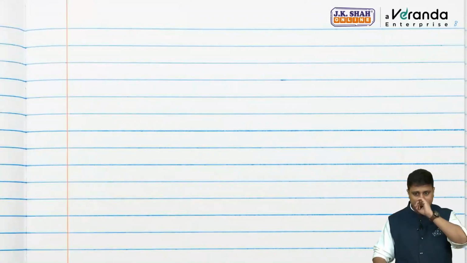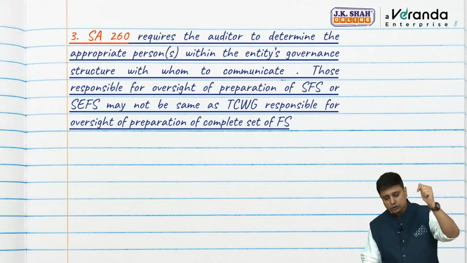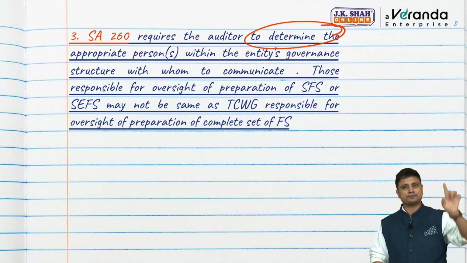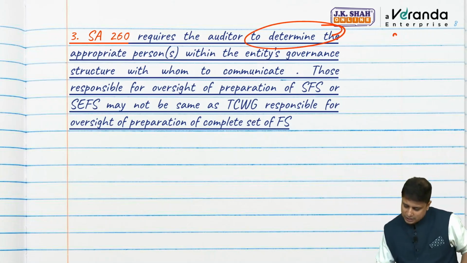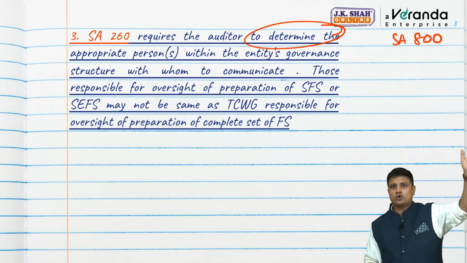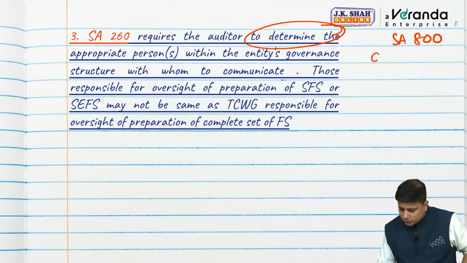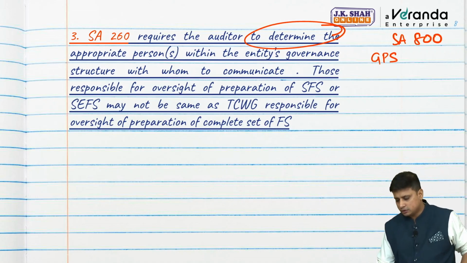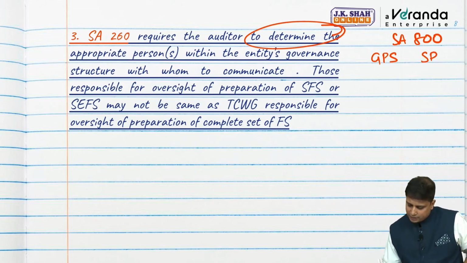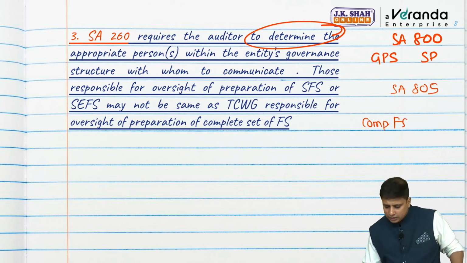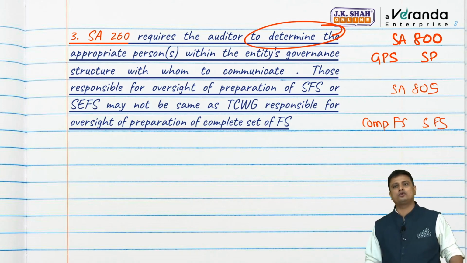You may also have to comply with SA 260. You need to determine who is going to be those charged with governance. Once again, in SA 800, if you recollect, there can be two those charged with governance. Those who have not seen SA 800, please go to the playlist and revise that. We discussed that for general purpose financial statements, there can be some TCWG, and for special purpose financial statements, there can be some other TCWG. Likewise, in SA 805, for complete financial statements, there can be some TCWG, and for a single financial statement, someone else can be those charged with governance.